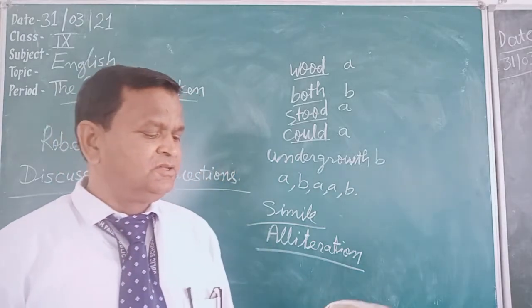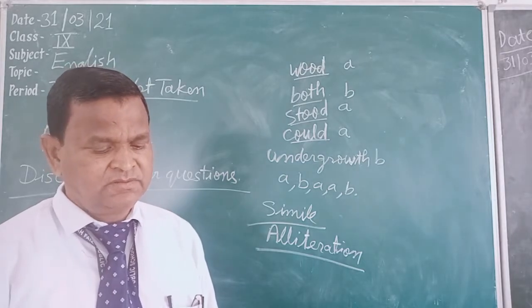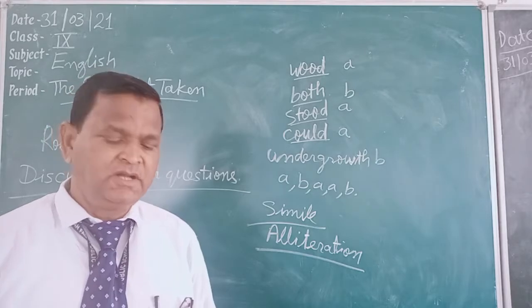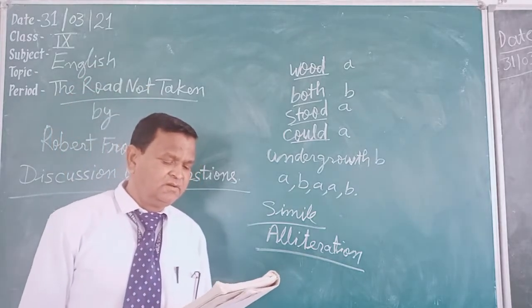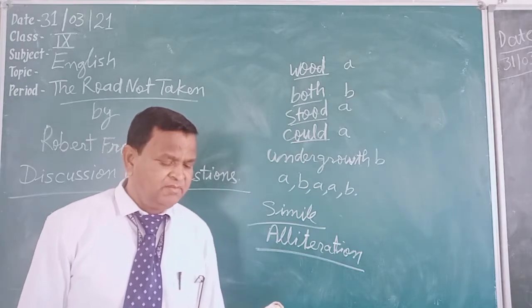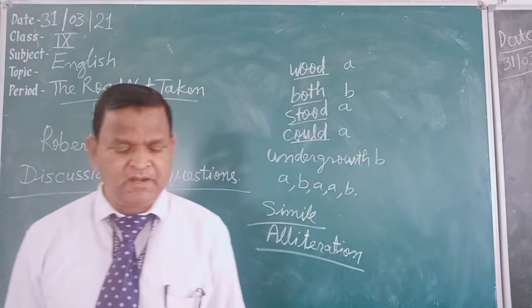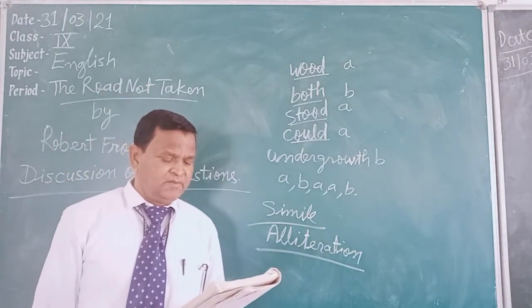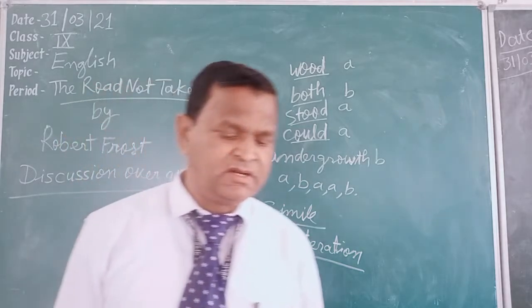Third: is there any difference between the two roads as the poet describes in stanzas 2 and 3? In the second stanza it is given, then took the other, just as fair, and having perhaps the better claim. One time he says just as fair, another time he says having perhaps the better claim, because it was grassy and wanted wear.